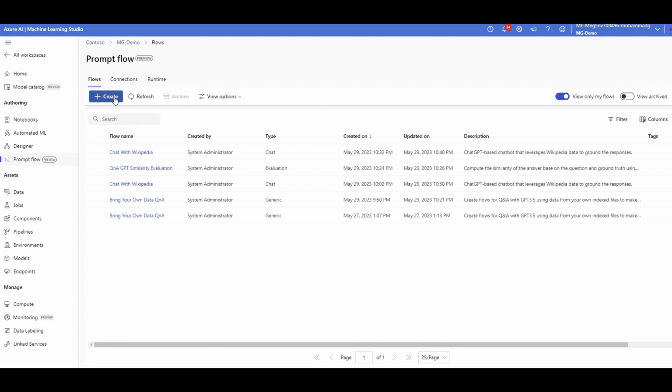Okay, so when you click on Prompt Flow, of course, after enabling access and filling out the form that I mentioned, there are different tabs here. The first one is the place where you start creating the flow of your prompts, which we're going to talk about. The second tab is creating connections to your large language models. Let's say you have access to Azure OpenAI, and you have deployed a ChatGPT 3.5 model, and you need to use it for your solution for, let's say, chat completion, or for creating embeddings, as an example, or for using a different model. So you need to create a connection to those models.